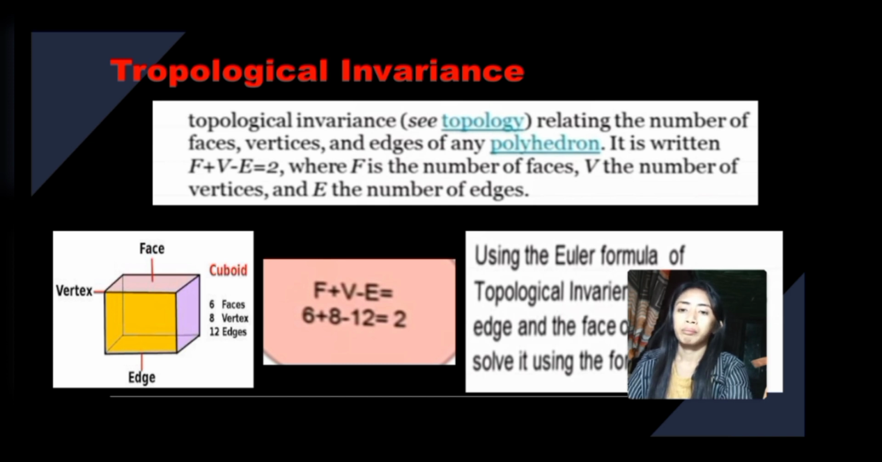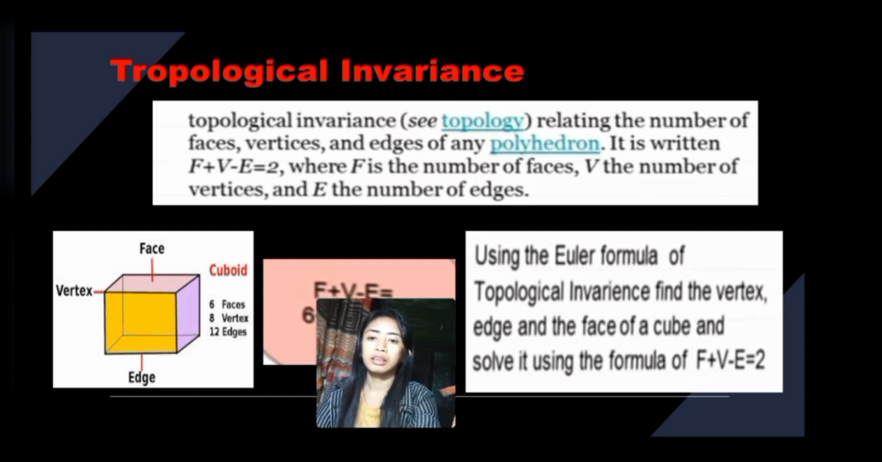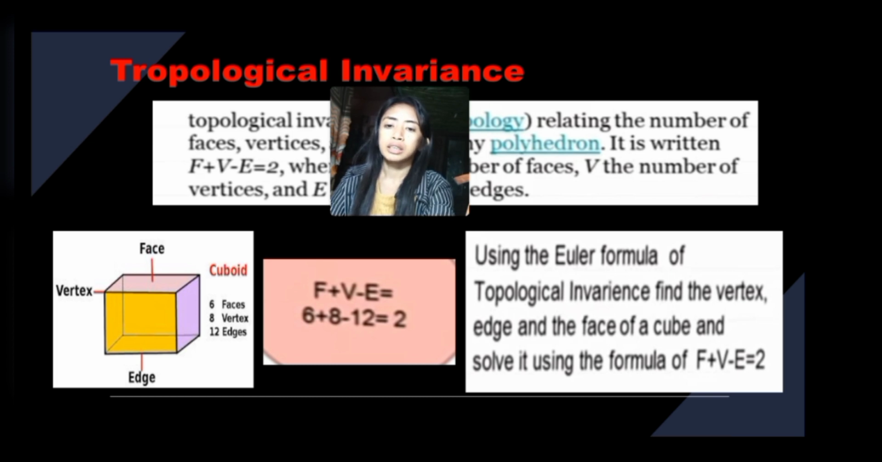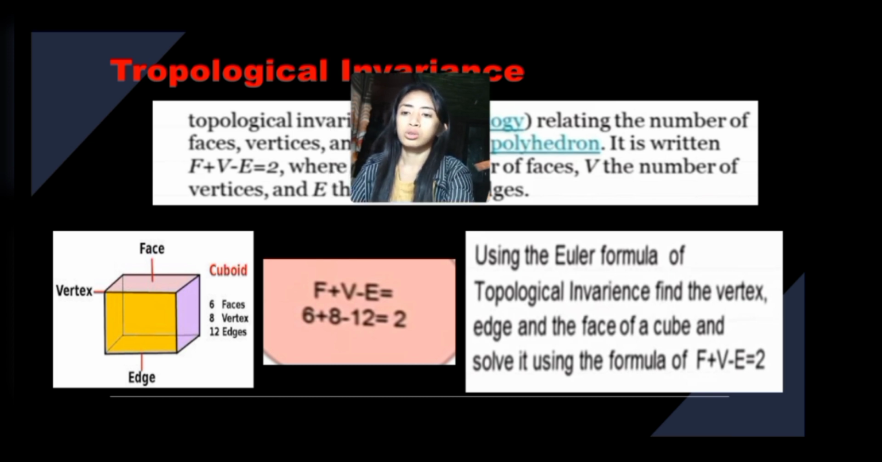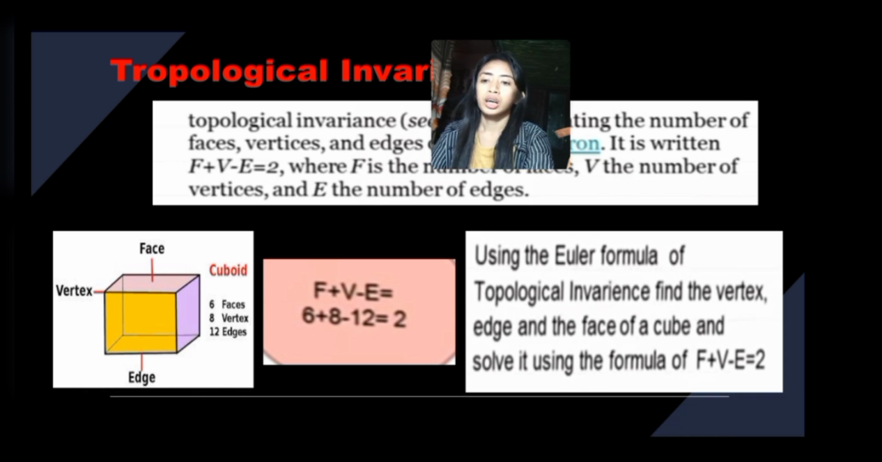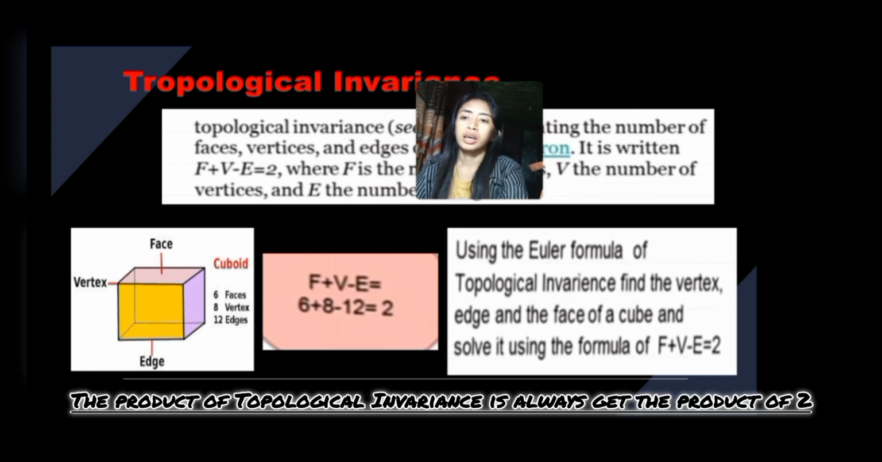So using the formula of topological invariance, find the vertices, edges, and faces of a cube and solve it using the formula F plus V minus E equals 2. So this is the example of Euler's formula, where the number of faces is 6, the number of vertices is 8, and the number of edges is 12. So 6 plus 8 minus 12 is equal to 2. Euler's formula is always equal to 2.